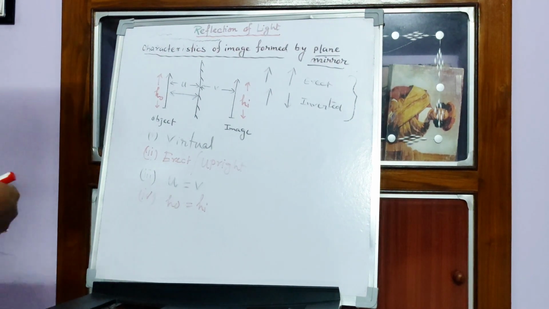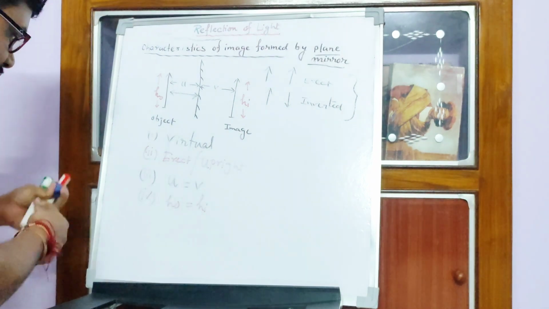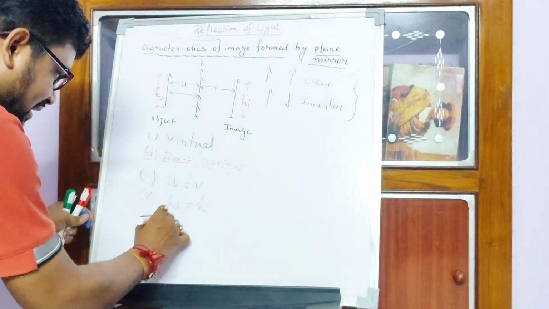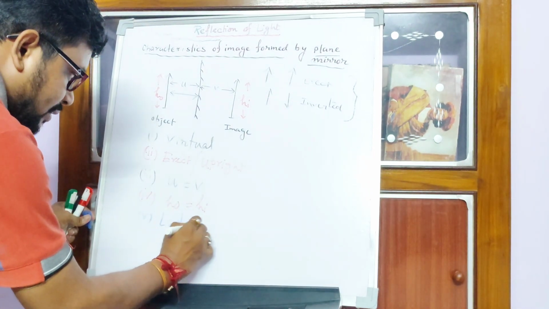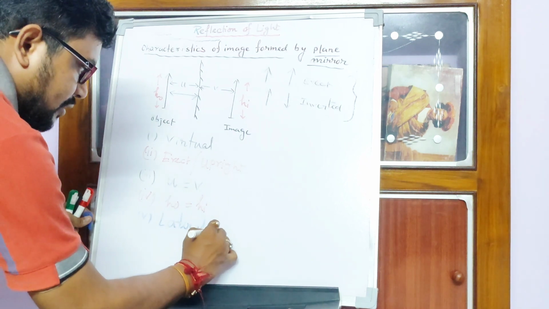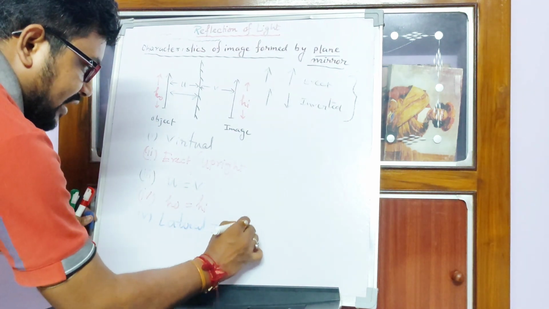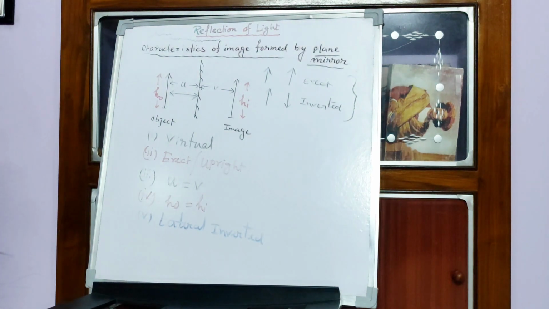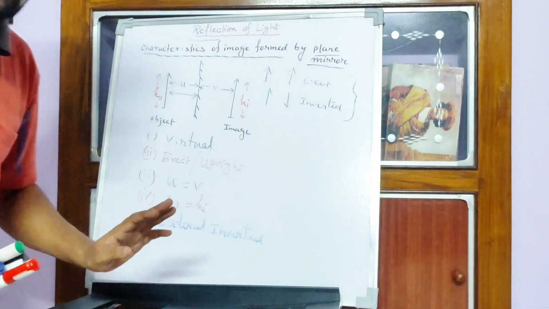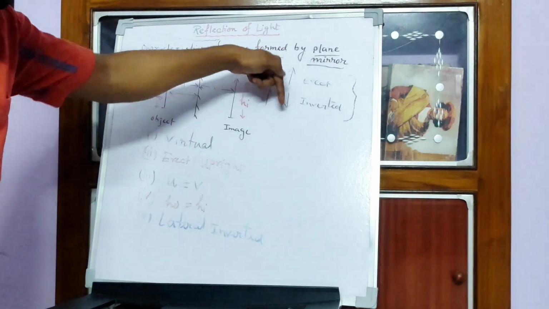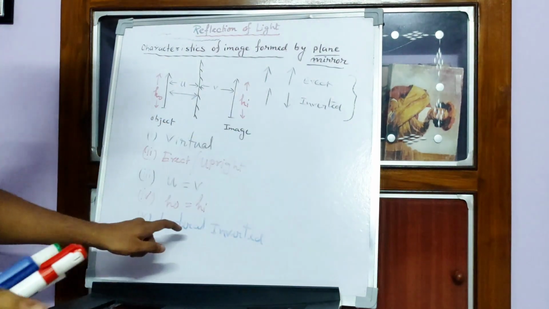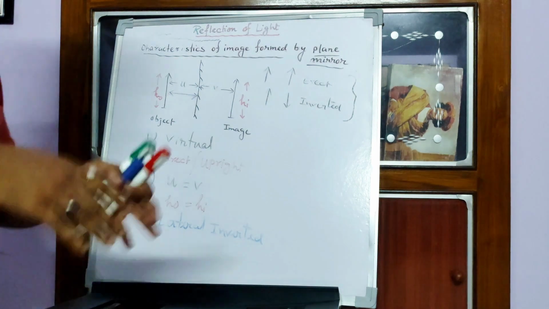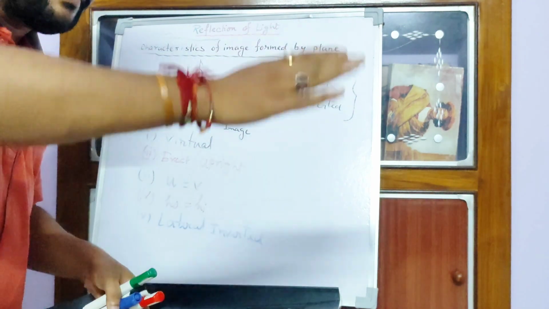And the fifth point is, there is a very important point, lateral inversion, laterally inverted image. What does it mean by laterally inverted image? Normal inverted means upside down is called normal inversion. What does it mean by lateral inversion? Suppose you are standing in front of a mirror and you are raising your right hand.